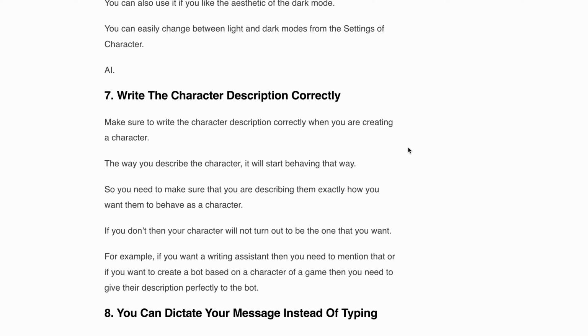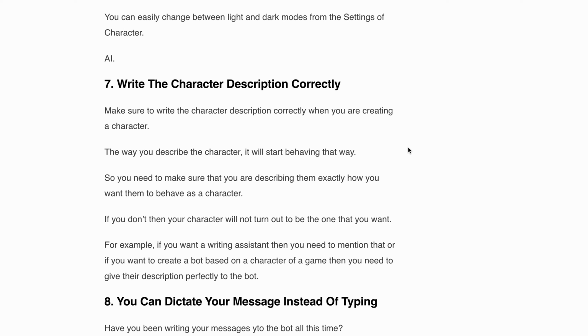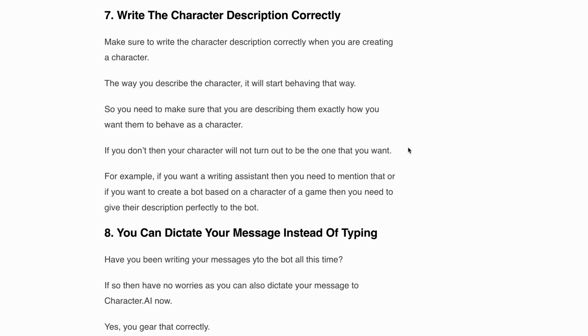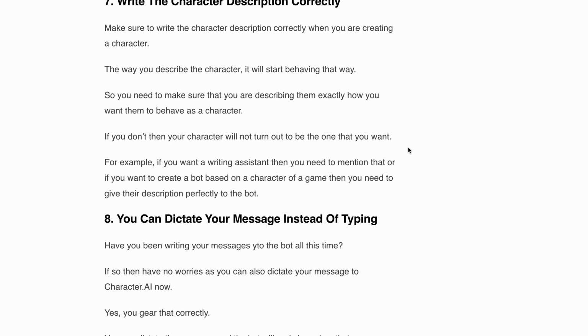Tip 8, you can dictate your message instead of typing. Tired of typing every message? Well, good news. You can now dictate your message to Character AI. Yes, you heard that right. Simply use the microphone option and speak your message aloud. The bot will respond based on your dictation. No more tedious typing.